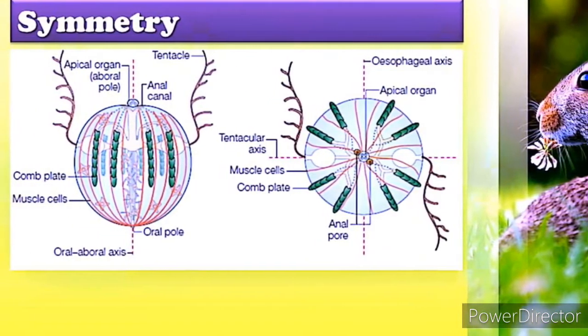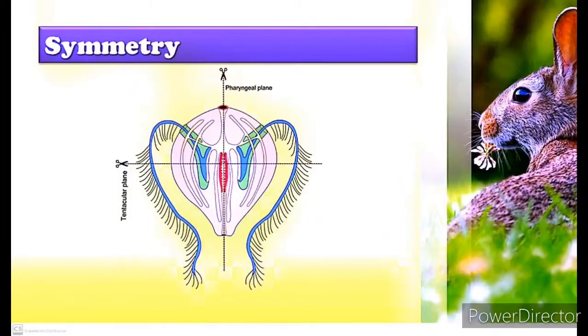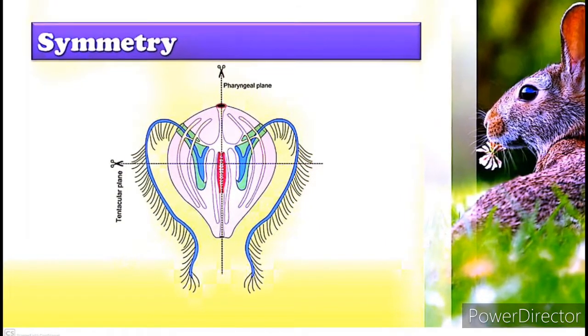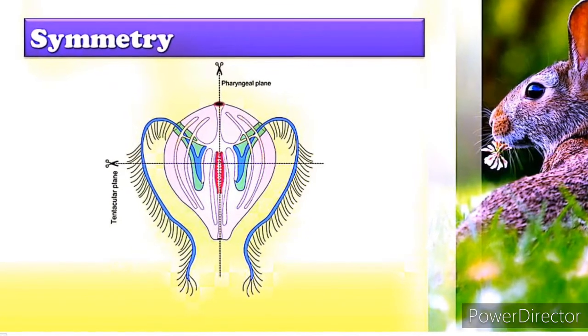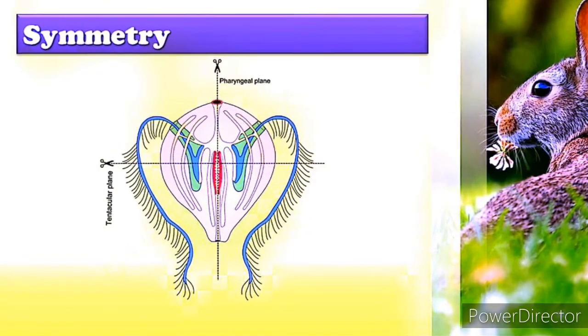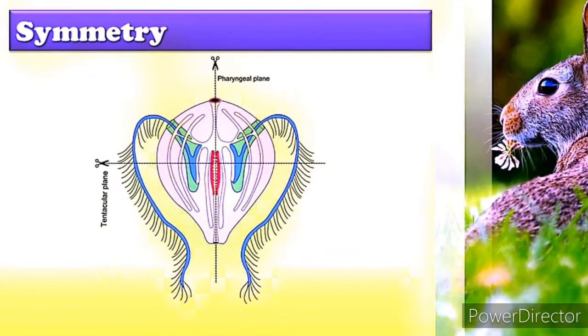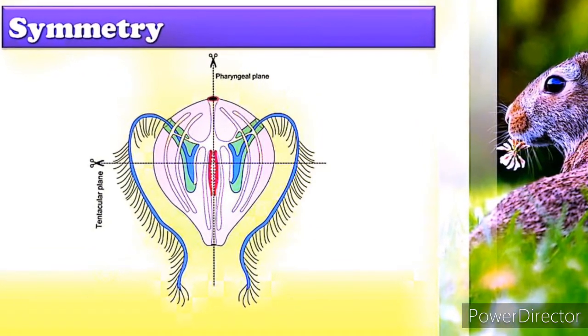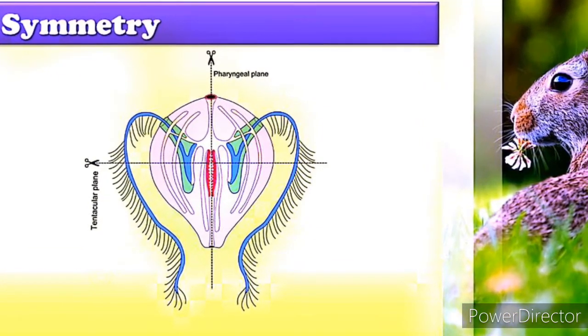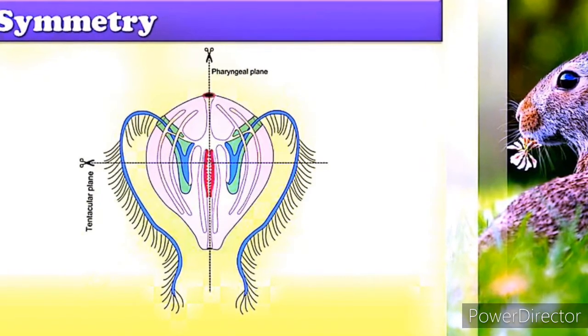Radial symmetry we can further divide into pentamerous radial symmetry and biradial symmetry. Pentamerous is seen in starfish. Here we have 5 planes of symmetry. Biradial symmetry is seen in comb jelly.